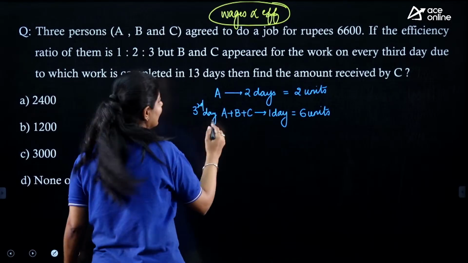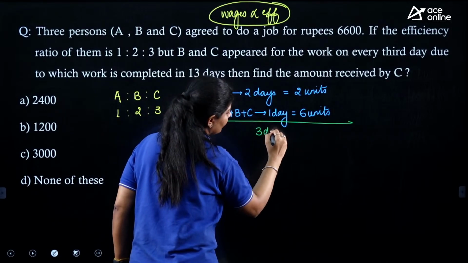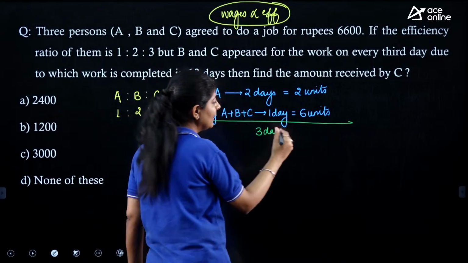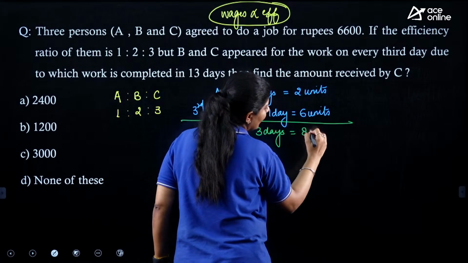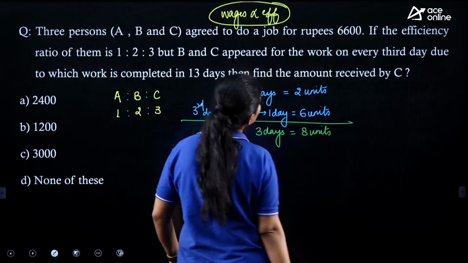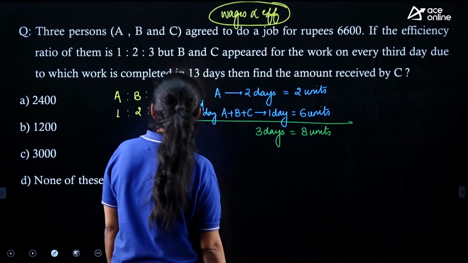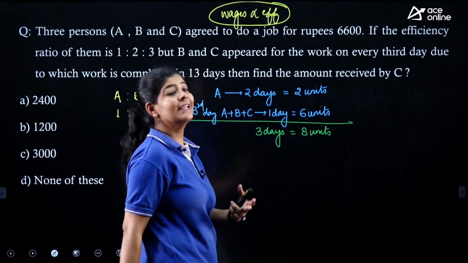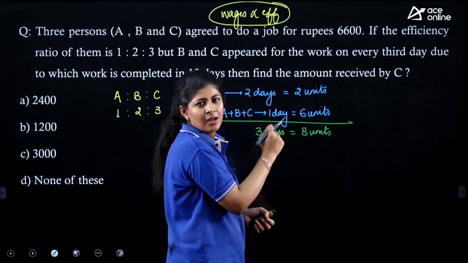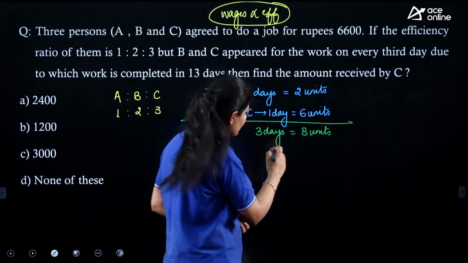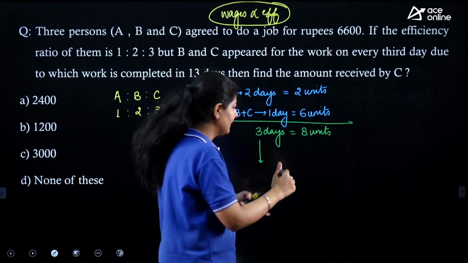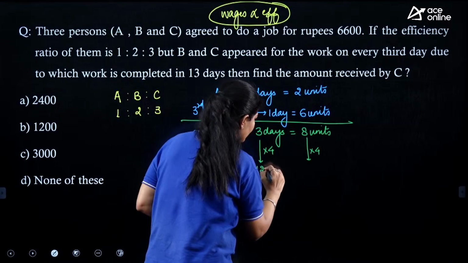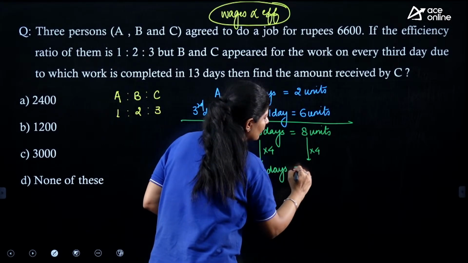So we can say that in a span of 3 days, 2 days alone and 1 day along with B and C, the total work done by them is 8 units. But how many units of work do they need to complete? The question is saying that the work is completed in 13 days. We need to make this value 13, but we can't make 3 into 13 directly. So first we will make it the nearest multiple. We just multiplied by 4 to make it 12 days. In 12 days, how many units of work are completed?